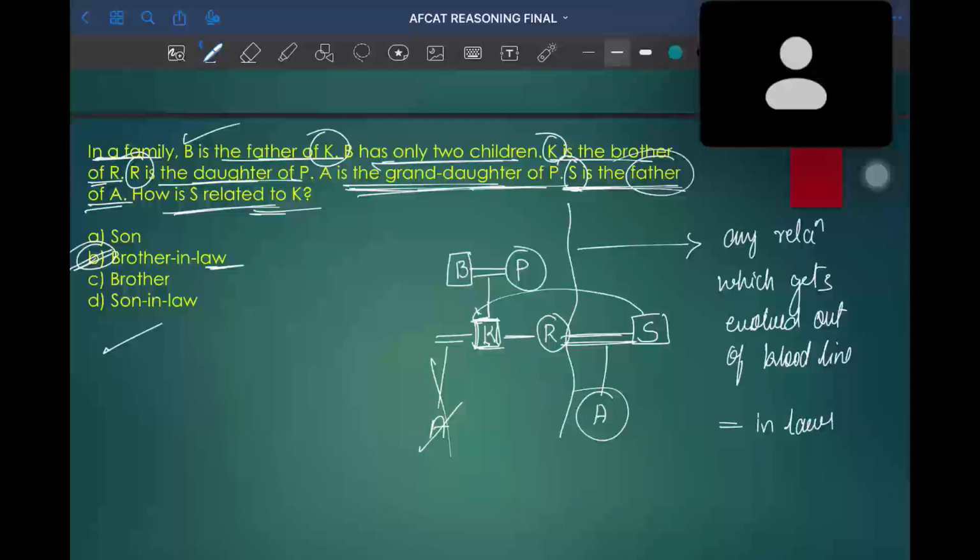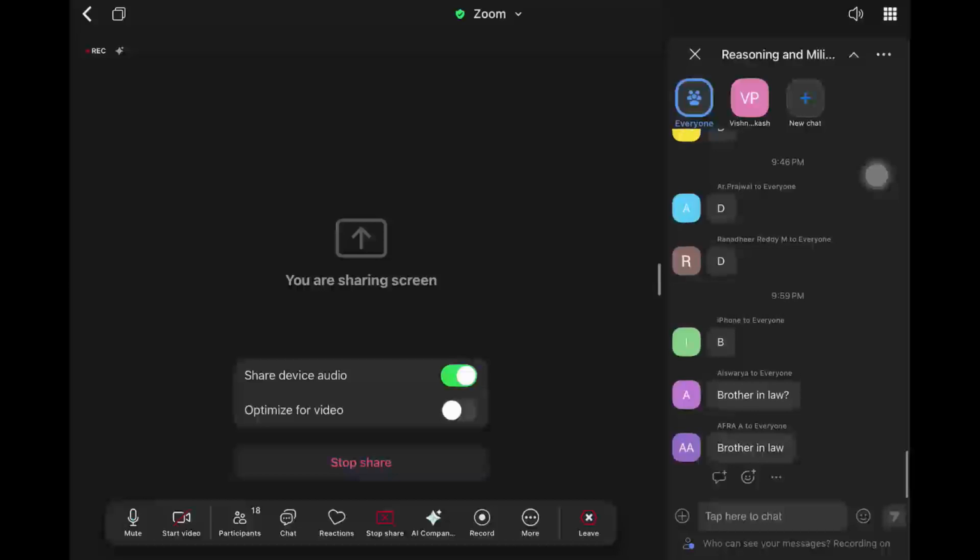So for K, S will become a brother-in-law. So option B is the correct answer, as your friends Aishwarya and Afra and many others told.